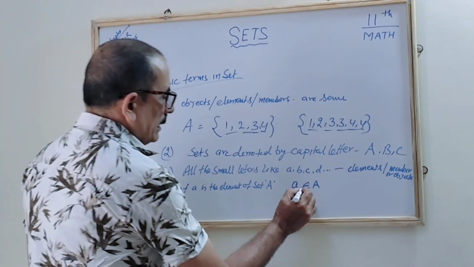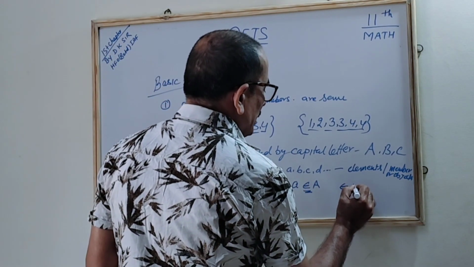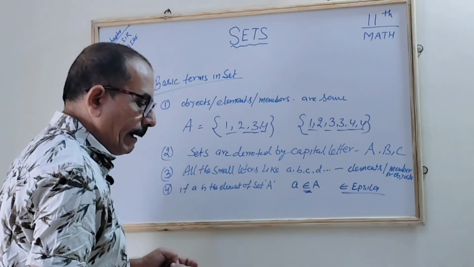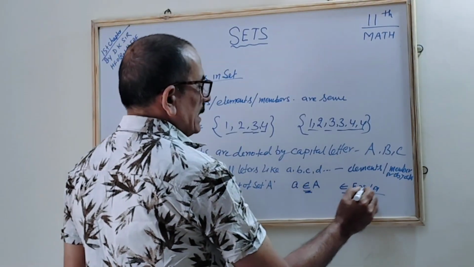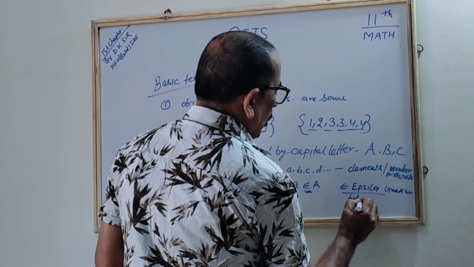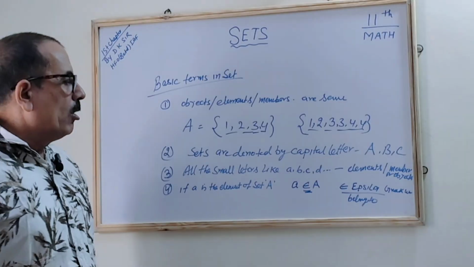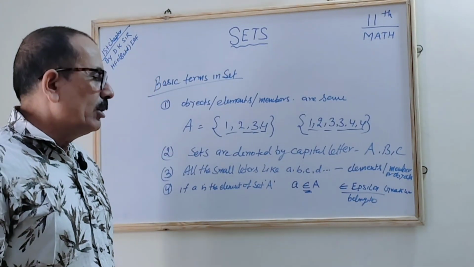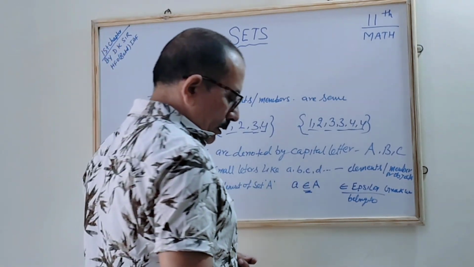Okay, so what is that? This is called epsilon. Correct? This Greek symbol denotes the phrase "belongs to." It is a Greek symbol that represents "belongs to." So you can say a is an element of the set A, or you can say a belongs to set A. Both are correct. Either you say "belongs to" or you say "is an element of." Both are correct.